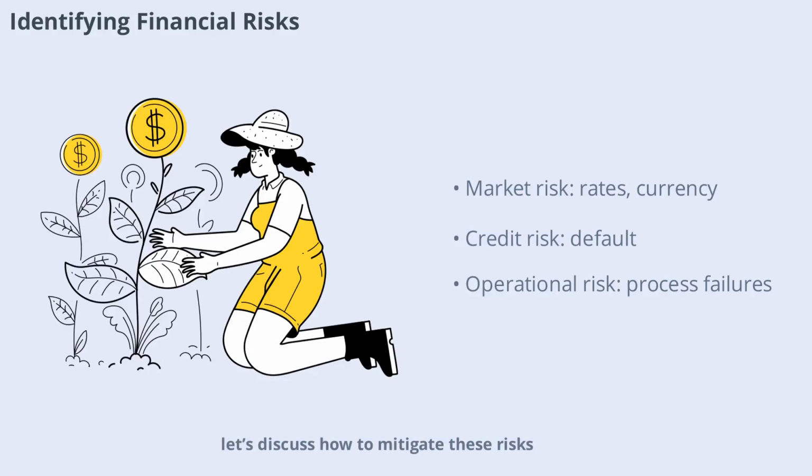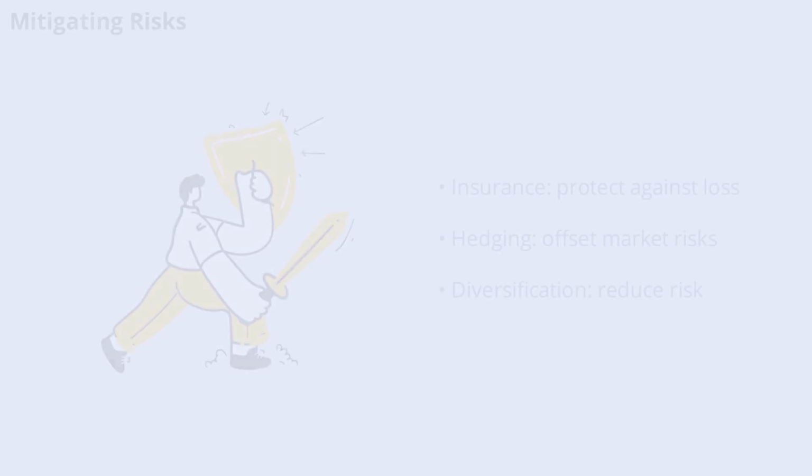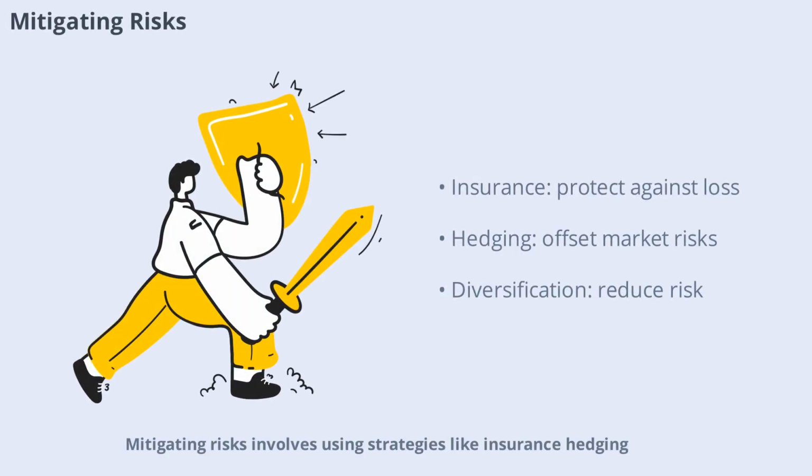Next, let's discuss how to mitigate these risks. Mitigating risk involves using strategies like insurance, hedging, and diversification. Insurance provides financial protection against specific losses. Hedging uses financial instruments to offset potential losses from market fluctuations. Diversification spreads investments across different assets to reduce overall risk. By combining these techniques, you can safeguard your finances and maintain stability even in uncertain times.